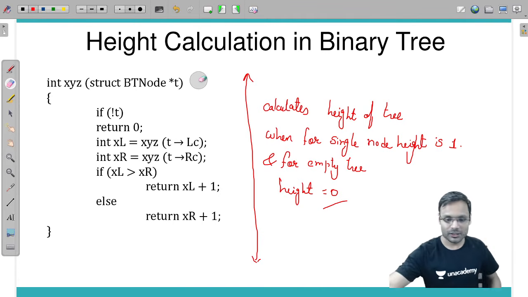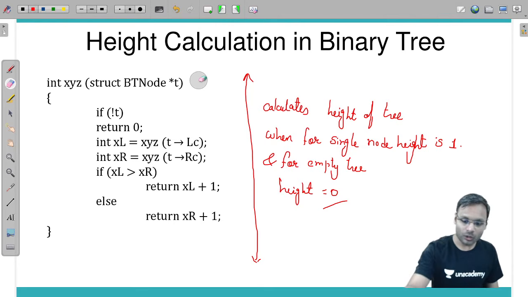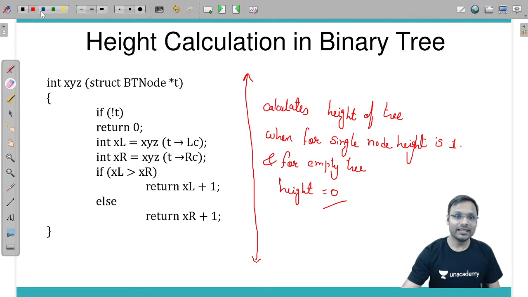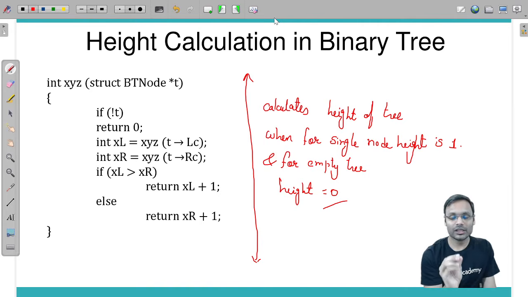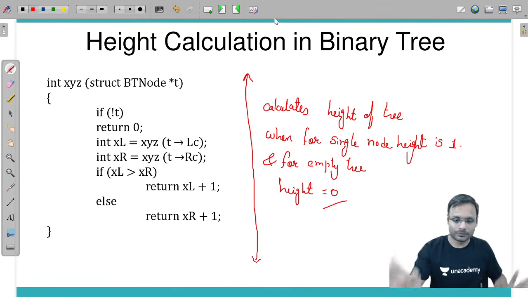Is everybody convinced with this particular algorithm, and understood how to understand the recursive algorithm? If you are fine with understanding the recursive algorithm, then definitely I'm telling you the tree recursion will be on your fingertips, and any kind of tough questions you will be solving like a pro.